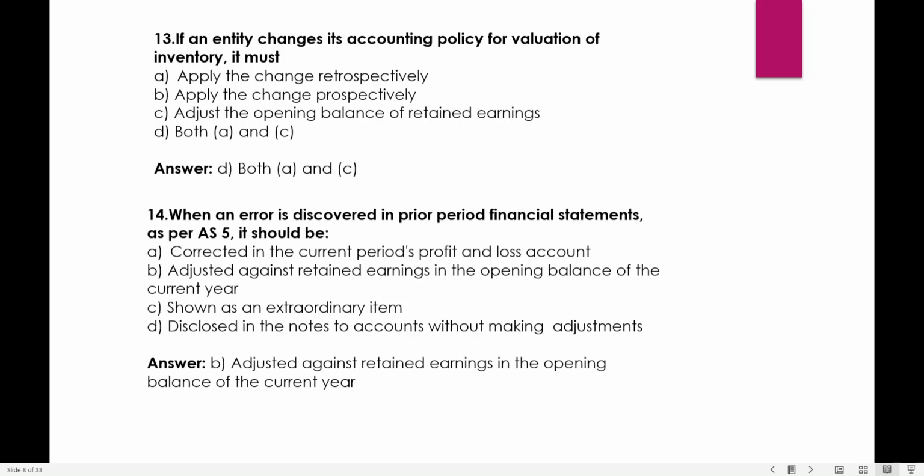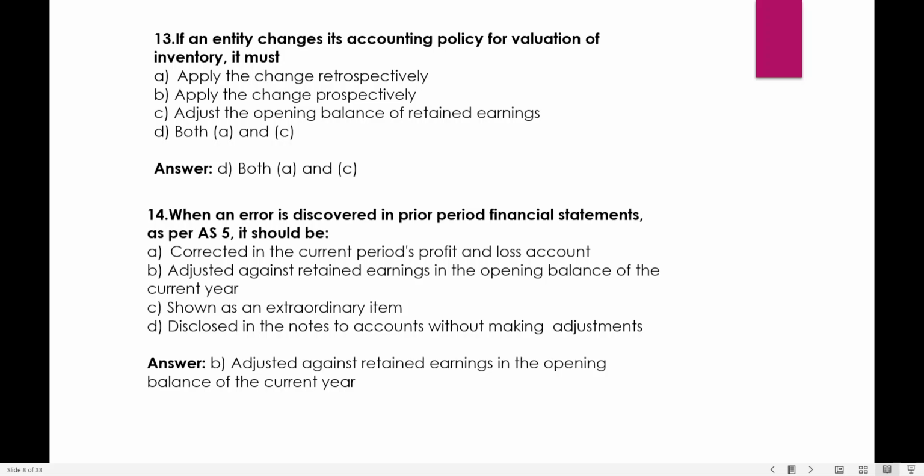ठीक है, एज वेल एज रेट्रोस्पेक्टिव 2021-22 से हम देंगे, साथ में इस साल का करंट ईयर में जो हमारा ओपनिंग बैलेंस ऑफ रिटेन अर्निंग्स उससे भी सेट ऑफ करेंगे, so that the current period also reflects the true and fair view of the picture. That is the change in the accounting policy. So it will be A and C, that is option D, which says both A and C. Apply change retrospectively and adjust the opening balance of retained earnings.